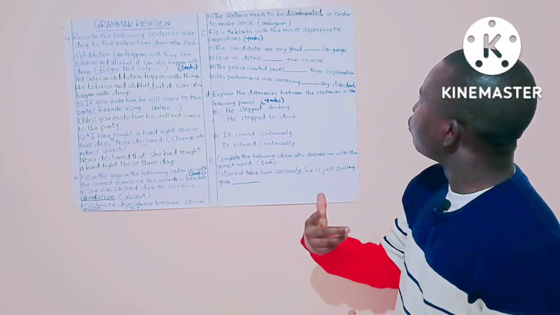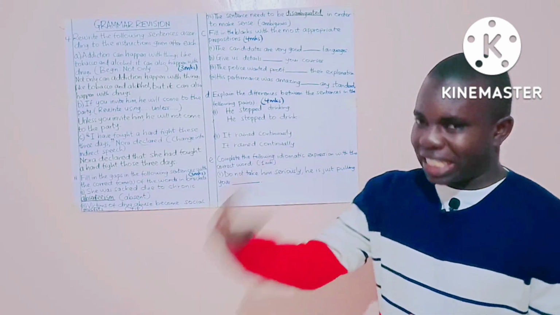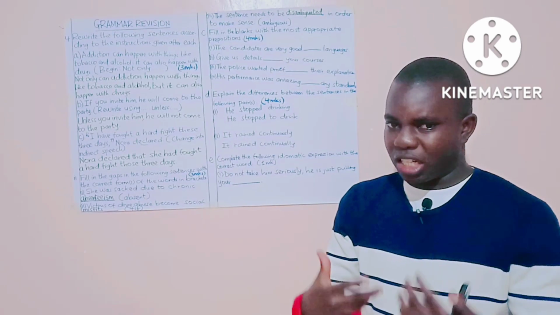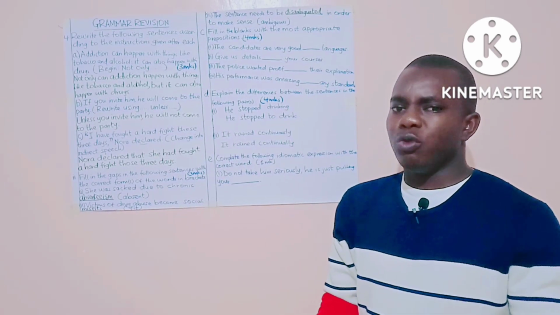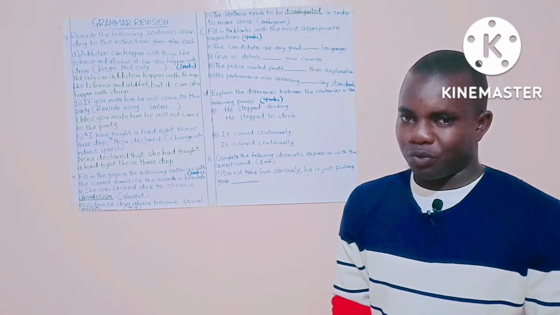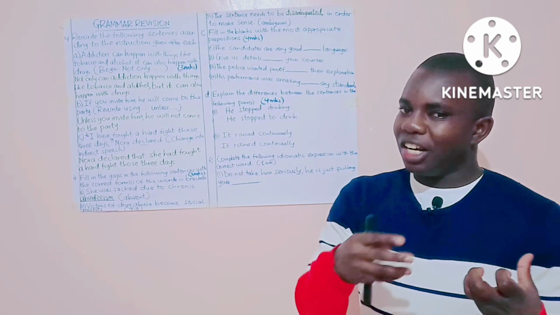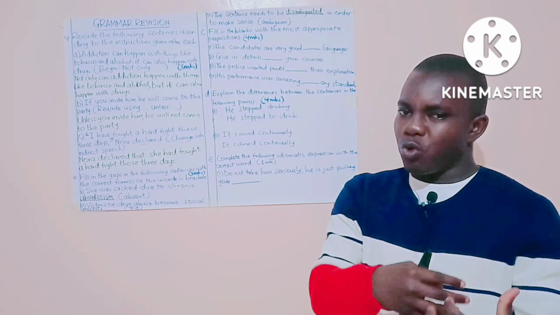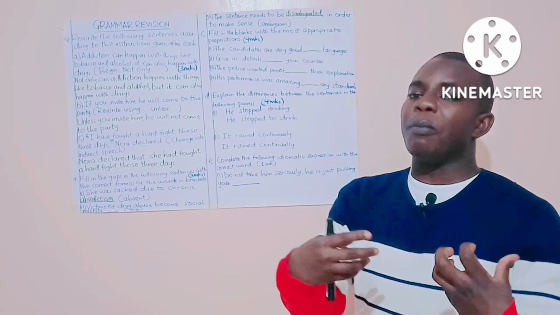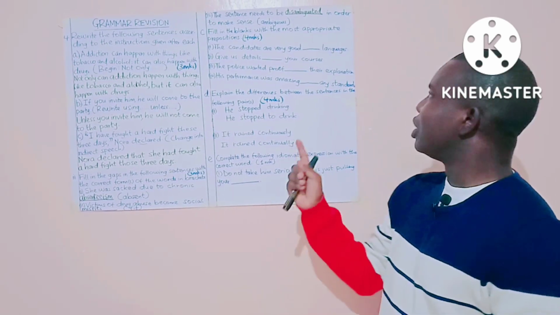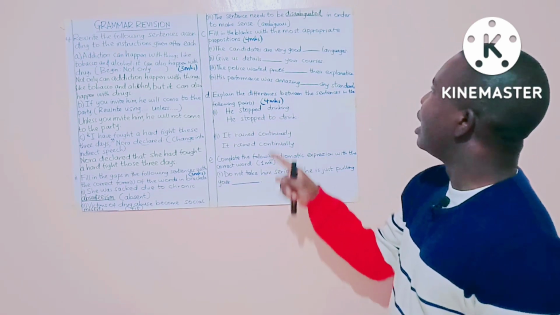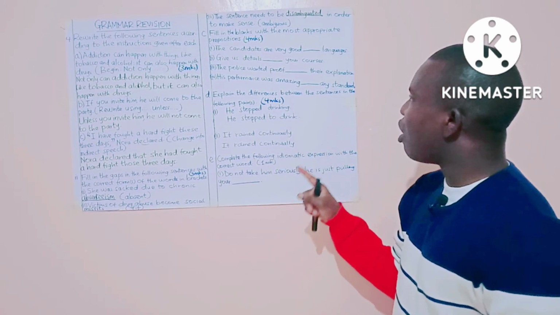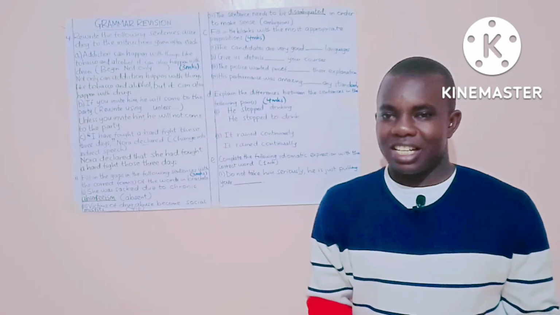Now, for us to make it make sense, it is as if we are removing the ambiguity. And when we are removing ambiguity, we are disambiguating the sentence. So in this case, the sentence needs to be disambiguated in order to make sense.